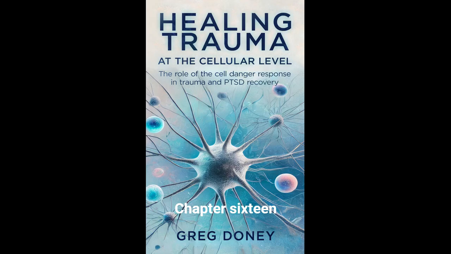Fibrosis, tissue repair, and cancer risk. Fibrosis, or the thickening and scarring of tissue, is a common consequence of unresolved CDR. During routine healing, the CDR promotes tissue repair, but prolonged activation leads to excessive fibrosis. Chronic fibrosis alters the tissue microenvironment in ways that increase cancer risk.